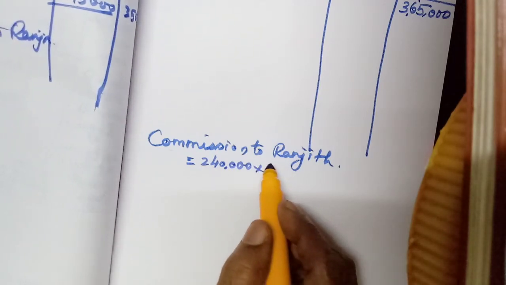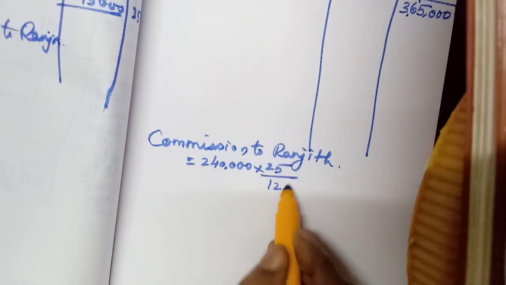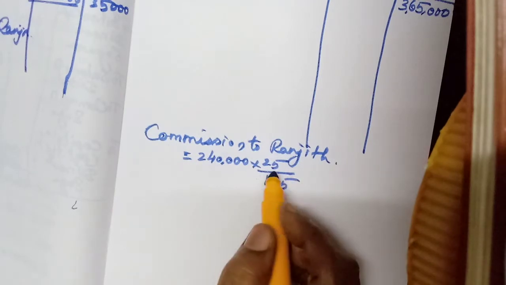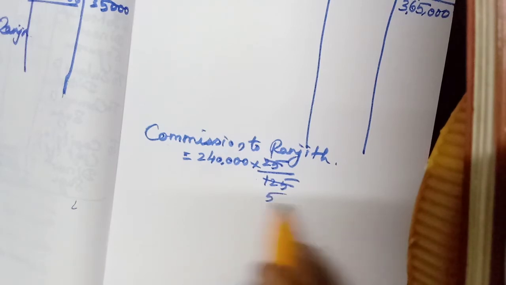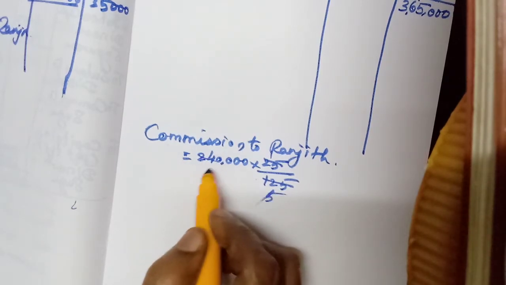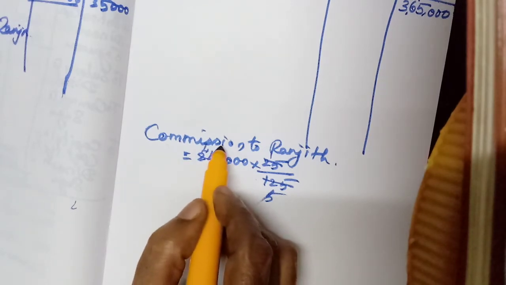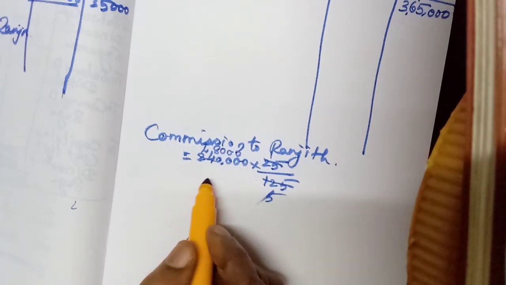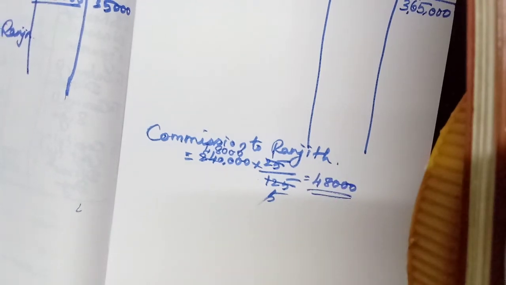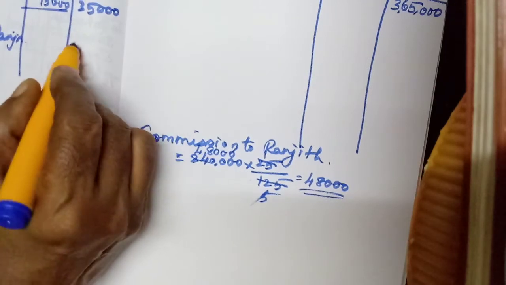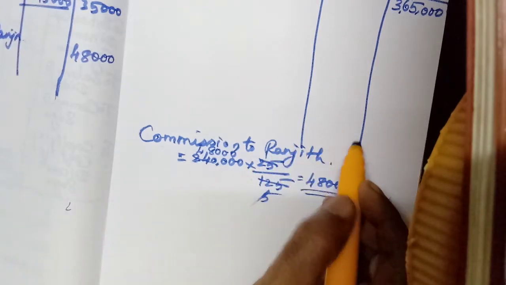Okay, then rate 25% divided by 100 plus 25, 125. Okay, so here 25 one time, here 5 times 25. Then this 5 and here 24, how many 5s? 4 5s are 20. Then 40. 8 5s are 40. So 48,000. Hope you might have understood. Okay, so 48,000 is the commission to Ranjit.